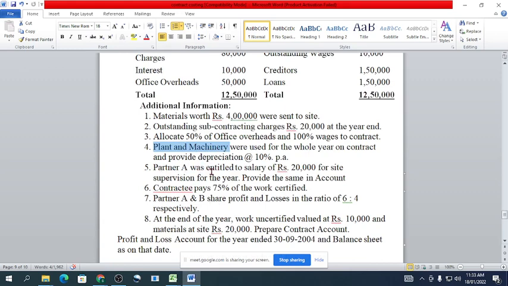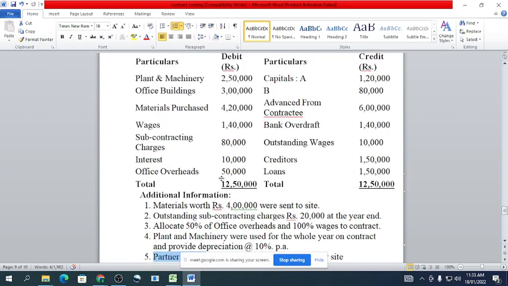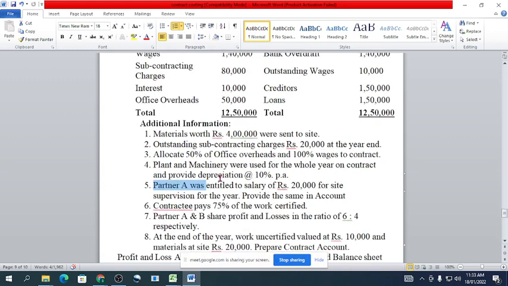Okay, next, partner A was entitled to a salary of rupees 20,000 for site supervision for the year, not provided in the accounts. So we have not provided the salary of the partner in the accounts. So we will mention it on the debit side of the contract account, rupees 20,000 for the year. Okay, 20,000 salary to partner A, and again we will mention it on the liability side, outstanding salary of A, 20,000 rupees.